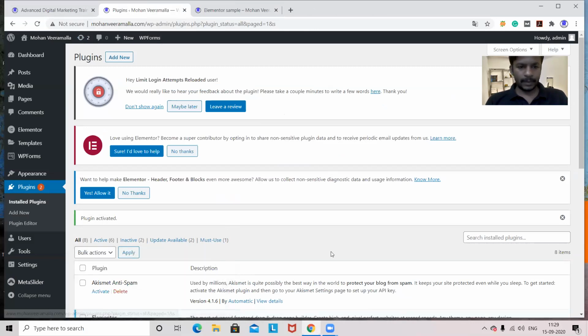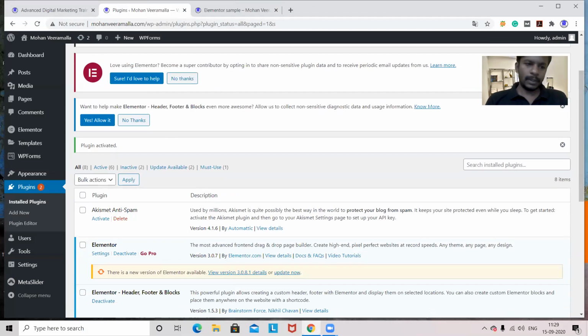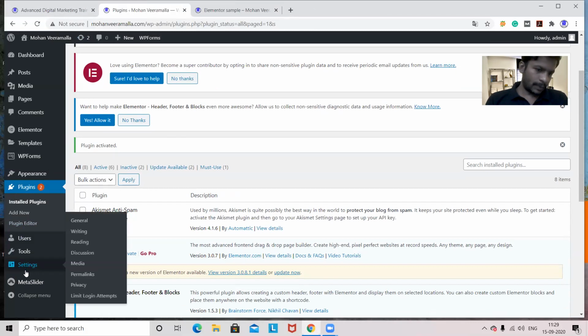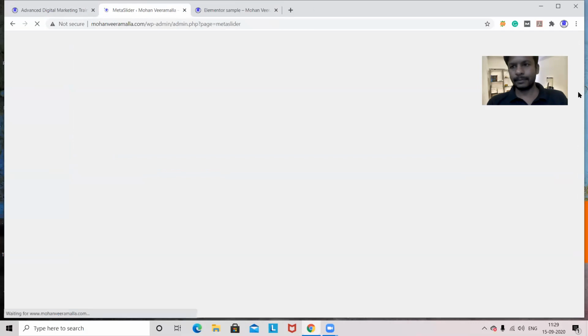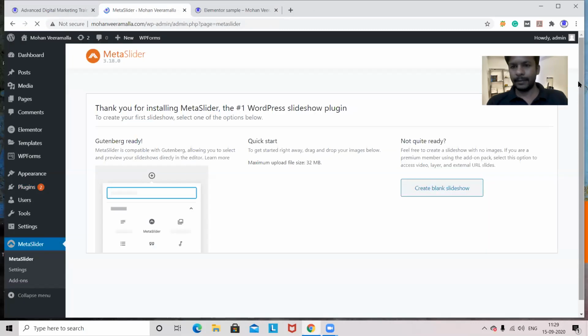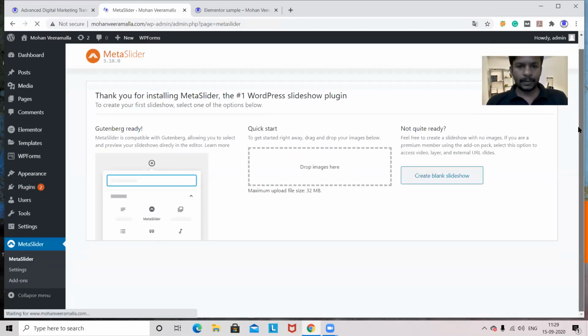So we got this plugin. Now, if you want to create a slider, then you have to go to that particular slider which we have taken just now. Here, this is slider. Now I'm clicking on this slider. Yeah, now we are here.